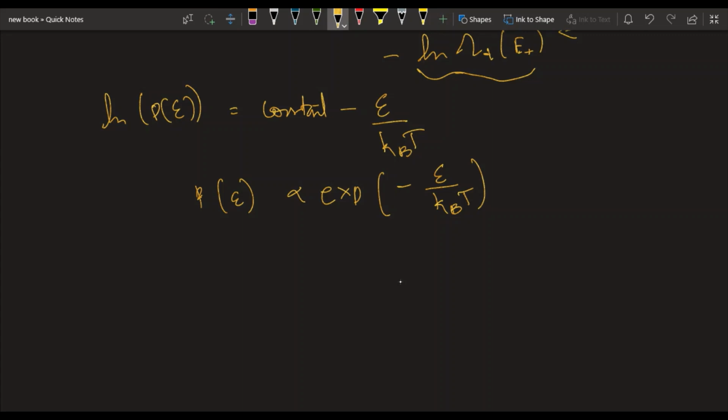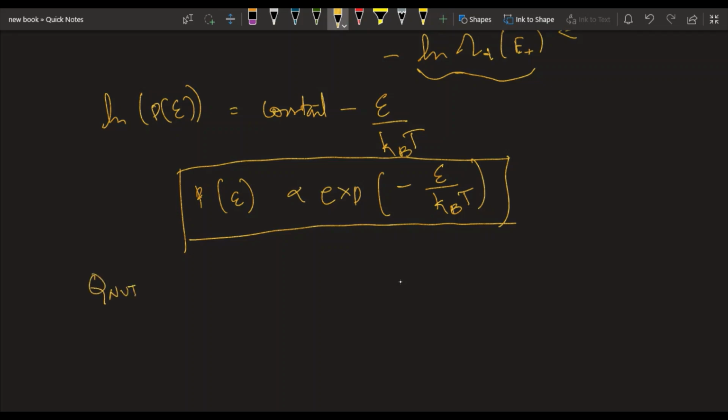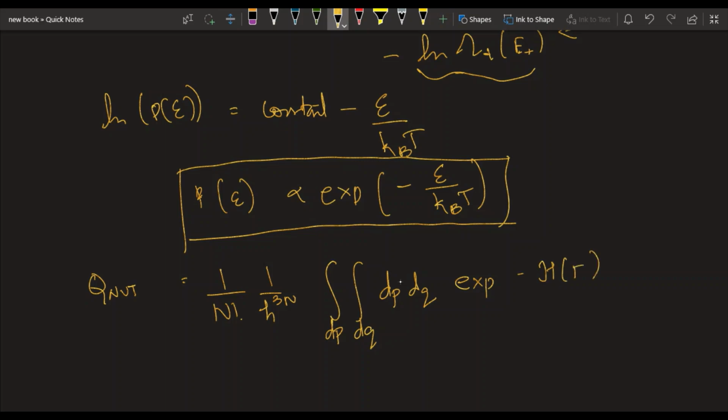So the partition function for a canonical ensemble is given by this. So this is how the partition function is defined.